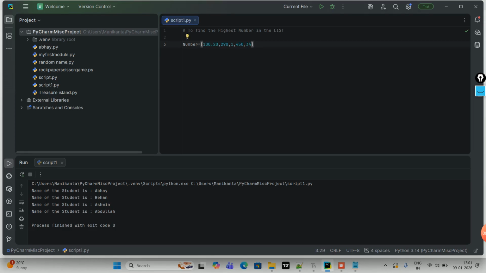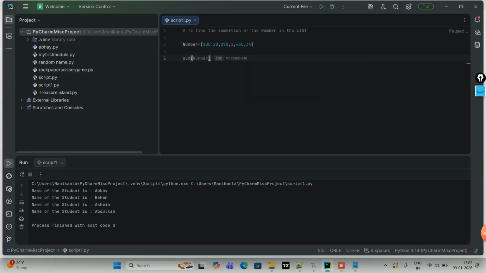$34. If you ask me, as a human being, I can easily see the highest number is 290, isn't it? But forget about the highest number, I'm coming to it later. For the time being, I want to find the summation of the numbers in the list. I want to sum it up: 100 plus 220 plus 290 plus 1 plus 450 plus 34.